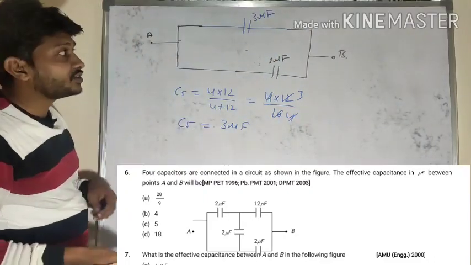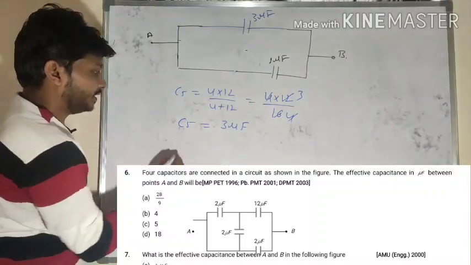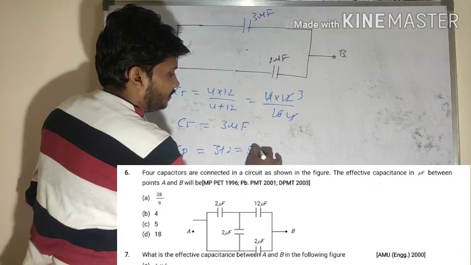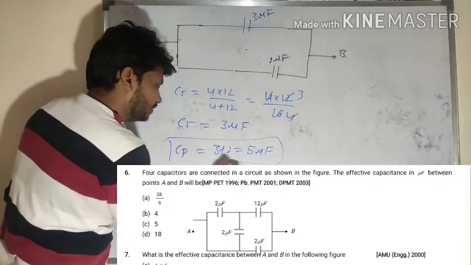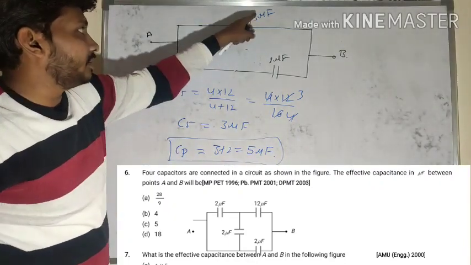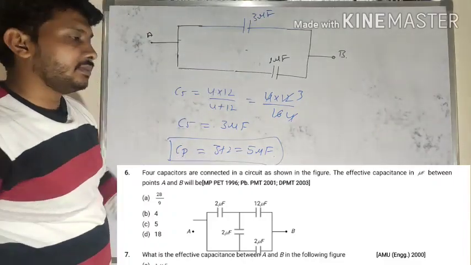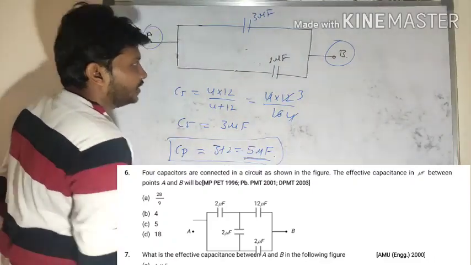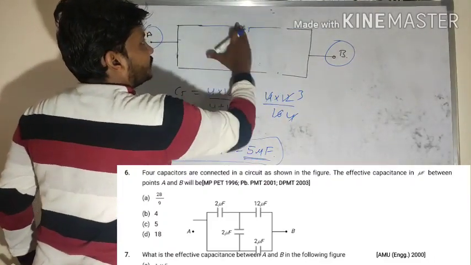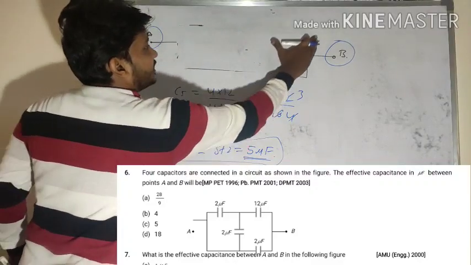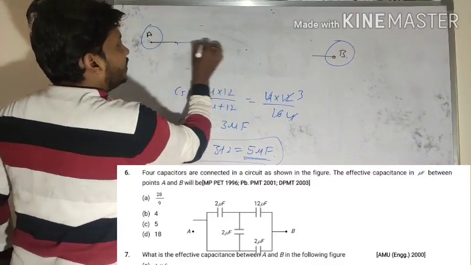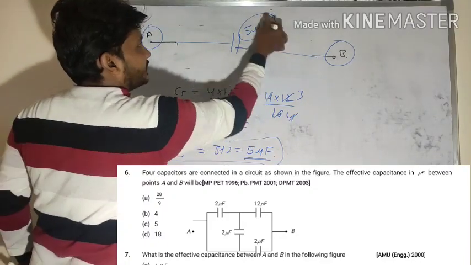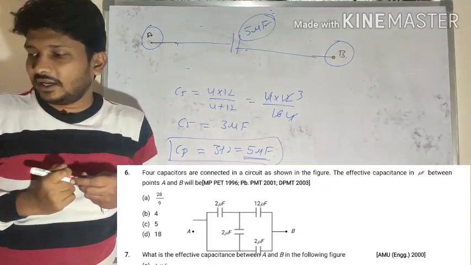What is the nature of combination between 3 microfarad and 2 microfarad? They are in parallel combination. So 3 plus 2, that is 5 microfarad here. So effective capacitance between A and B is 5 microfarad. Instead of these two, I will take that single capacitance. Its value is 5 microfarad. So effective capacitance between A and B is 5 microfarad here.